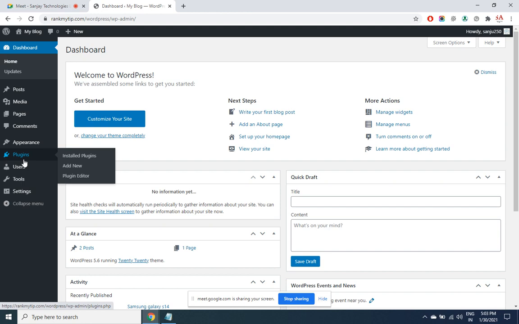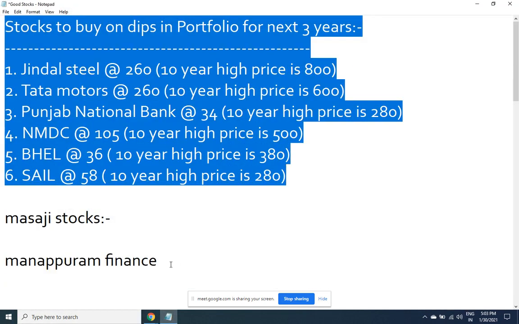So these plugins are the same as your Play Store, where whatever requirement you wish to have, you can get through the plugins. There may be several plugins meeting your requirement. I'll tell you how you have to decide which plugin to install. So just one line regarding the plugins.